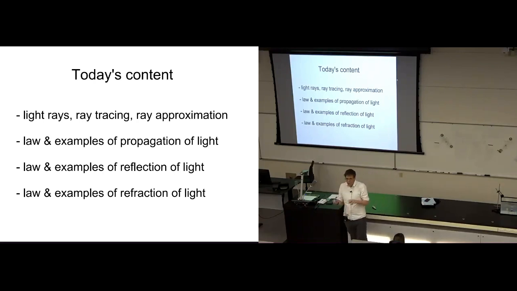So we're going to talk about three things, basically: propagation of light, reflection of light, and refraction of light. We're going to talk about the law of propagation of light, the law of reflection of light, and the law of refraction of light rays. And we're going to talk about what propagation, reflection, and refraction actually are, and look at examples of them. So we're going to do all those things.